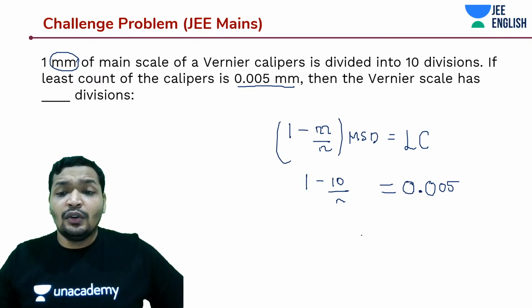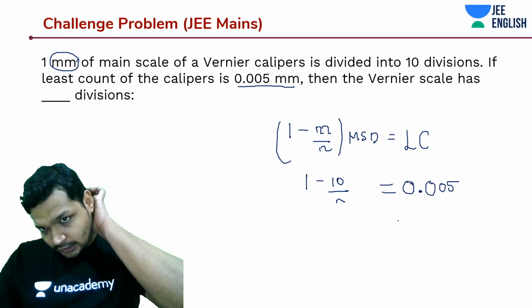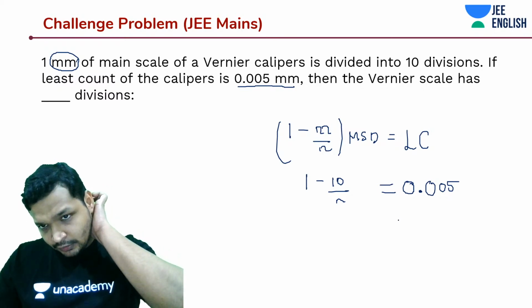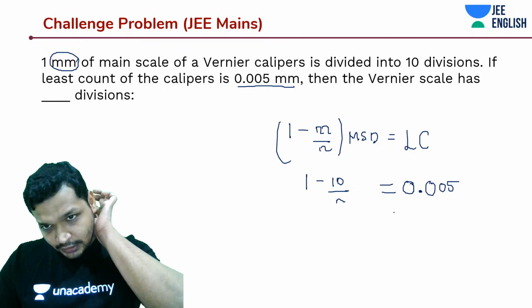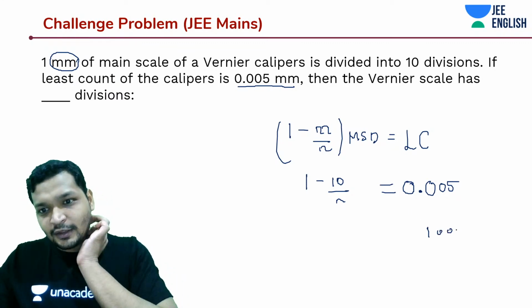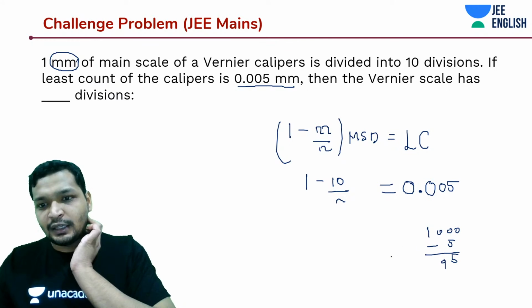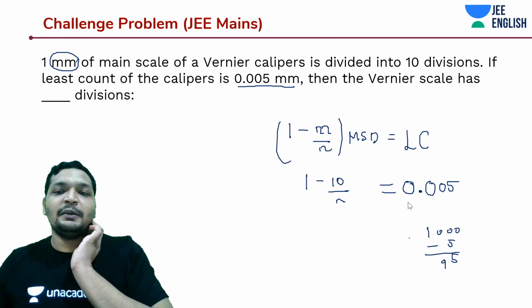Okay, 1 minus 0.05, that is going to be 9.5. What is this? 1000. Let's keep this 1005. You're going to get something like 9555. Sorry, I'm really sorry, guys.